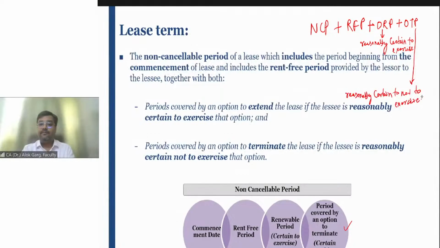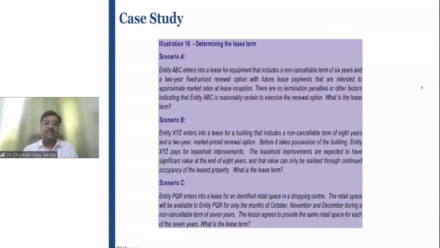Is that clear? Now I'll cover that. Now friends, let's discuss this illustration number 16 and then we will discuss some more juggleries of termination period.